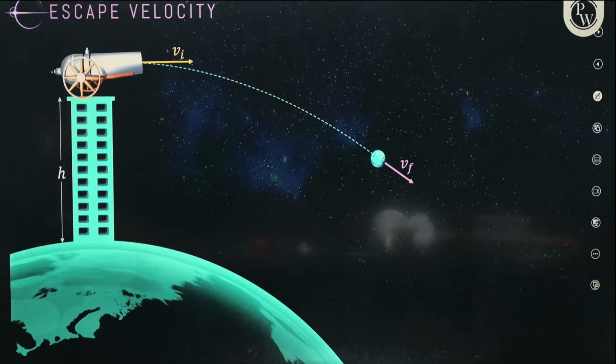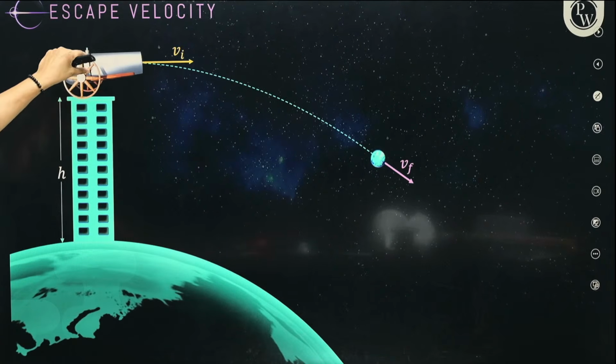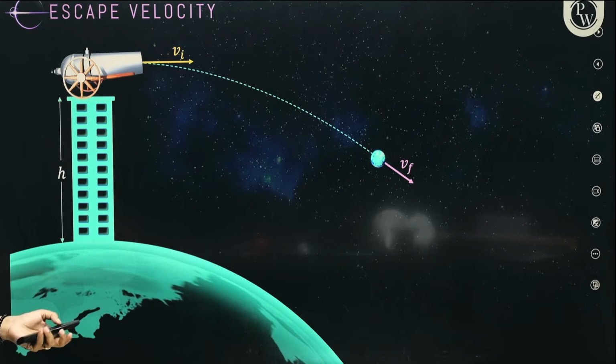So you are launching it with velocity vi. The object is initially at a height h. So this body that is being launched has two energies, potential and kinetic.